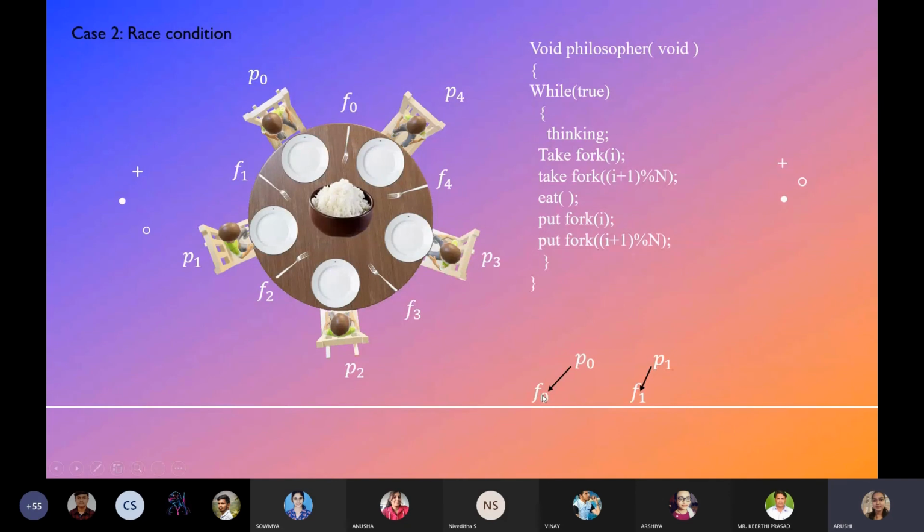At the same time, if he is preempted, and P1 comes and he will pick the fork F1 by executing this take fork I, where I is the index of the philosopher who is executing this code. Then P0 has to wait till P1 completes his eating and puts back the fork F1, so that fork F1 will be available to P0.